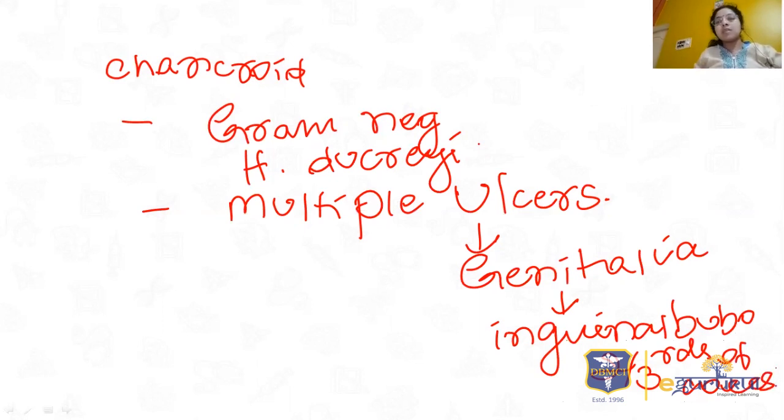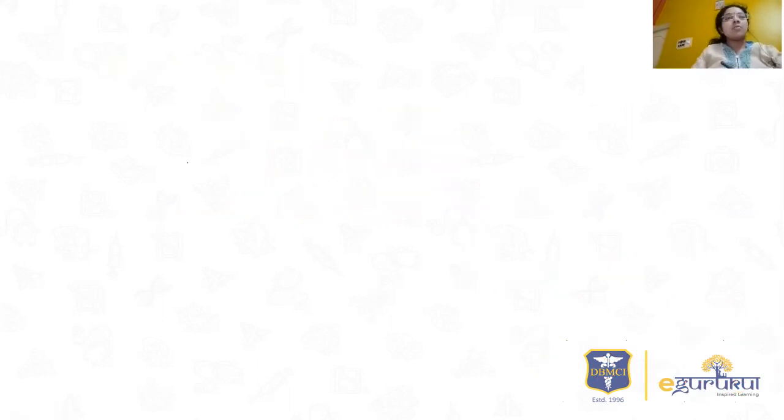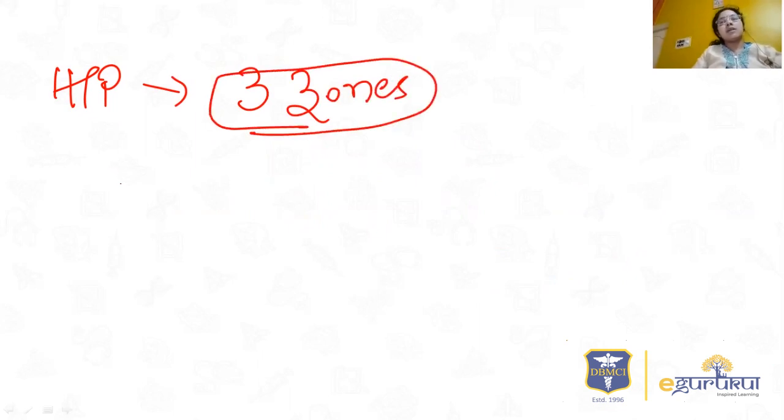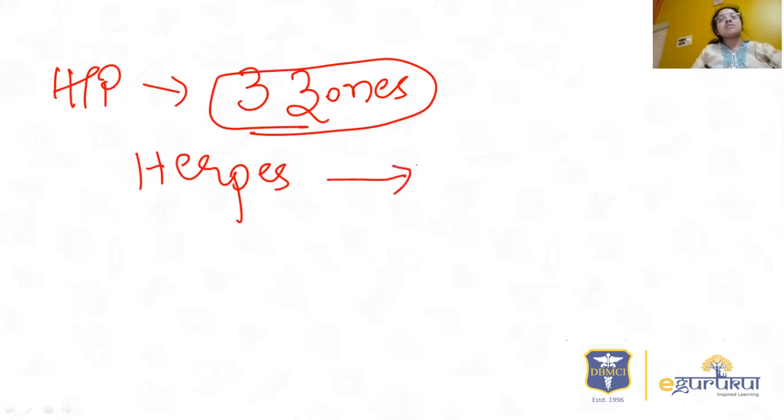So one more important thing is histopathological examination. Here you can get 3 zones. So 3 zones you can identify in chancroid. Just remember this part. So one more thing is you have to differentiate it from herpes genitalis. So as I told earlier, you have to just think about the fluid-filled lesions.